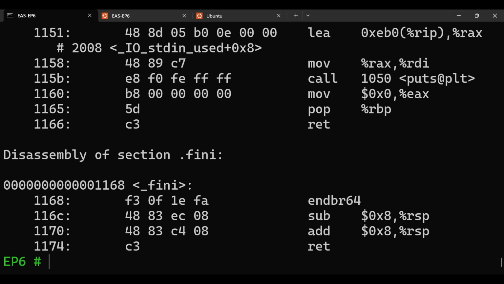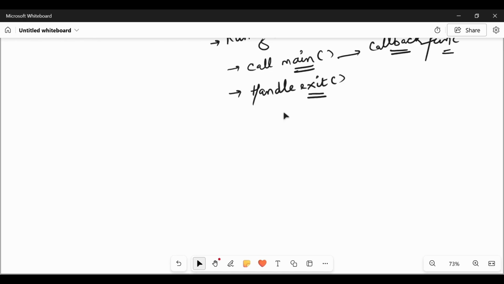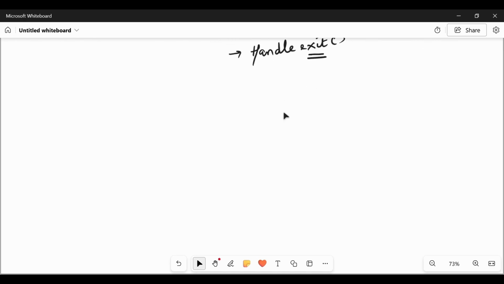So as explained, inside glibc we see the global constructor, the calling of main, and the handling of the exit function inside __libc_start_main. Okay, it's after the main has been called. So we see what is happening before the main.